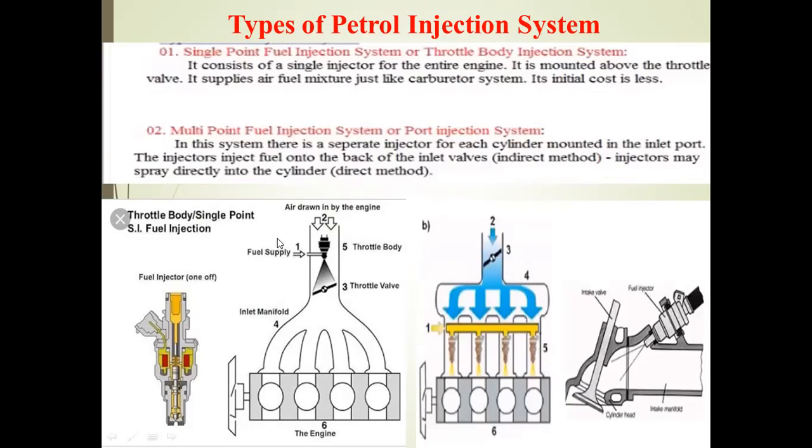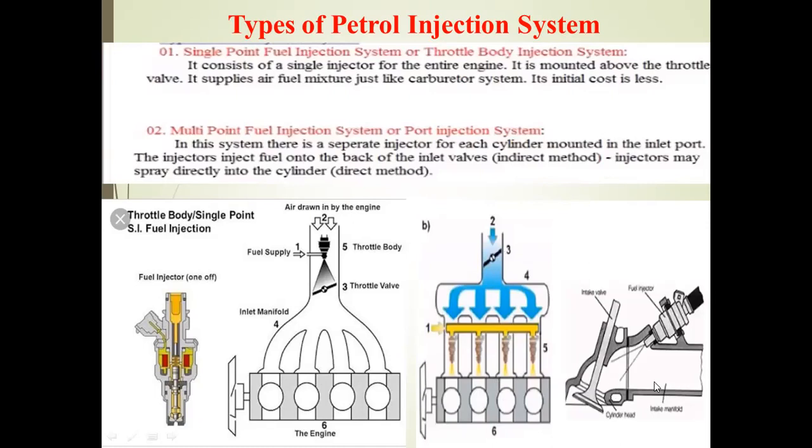So for multi-cylinder engines, we use the multi-point fuel injection system or port injection system. From this figure we can clearly see the multi-point fuel injection system. Number 6 denotes the engine cylinder, number 5 the fuel injector, number 1 the common rail. Number 4 is where the air enters the combustion chamber of the multi-cylinder engine, and number 3 denotes the throttle valve.